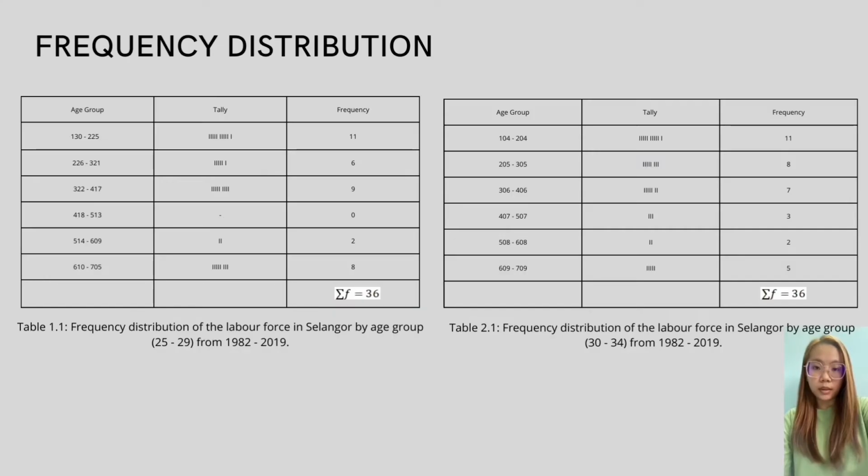These two tables show the frequency distributions. There are three columns inside the table, which are classes, data, and frequency. In this table, there are 6 classes. All the classes correspond to their respective data and frequency. Totaling up all the frequencies, we get 36.